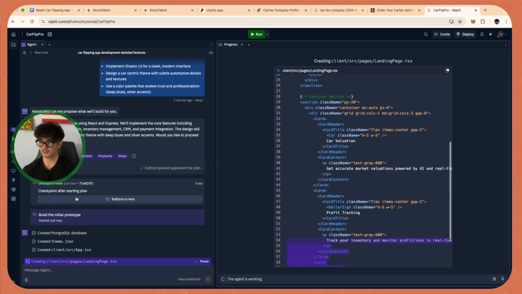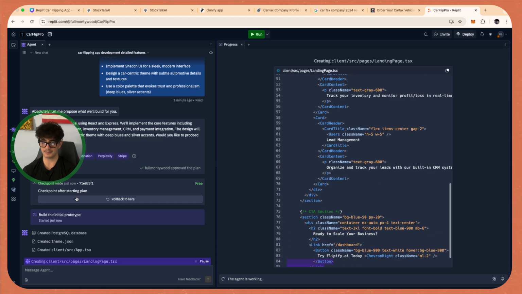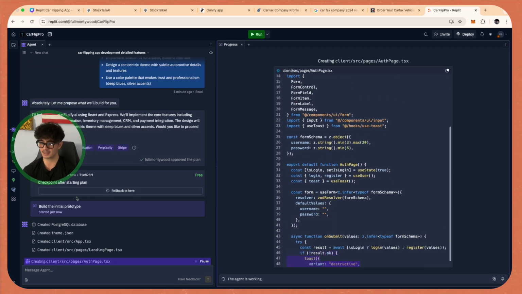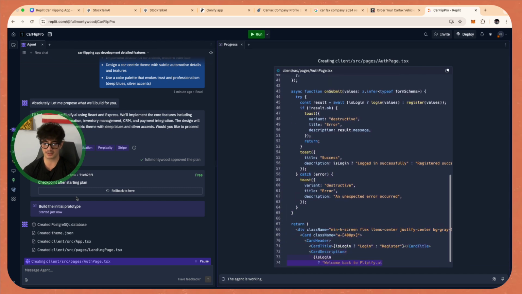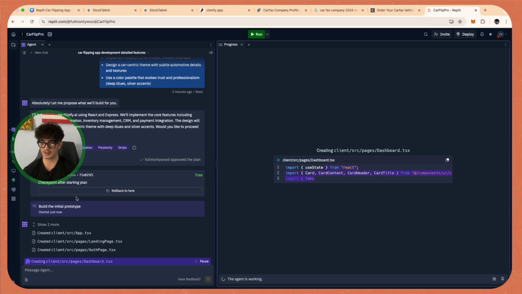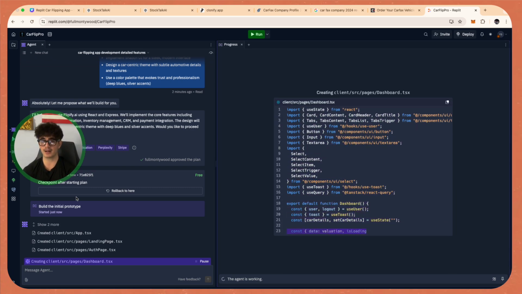So in this first part of the build, guys, what I'm really looking for is just the ability to sign into the application, and then we're going to move on from there. So hopefully it's able to just build that out for us. We can sign in with an email, and then we can add our first functionality. So the first functionality we're going to build is the car value estimator.